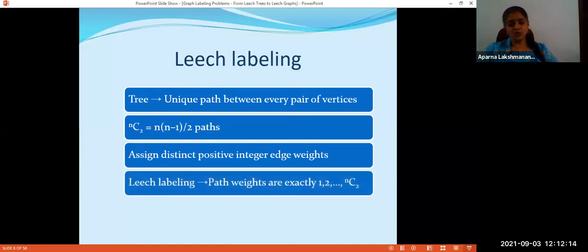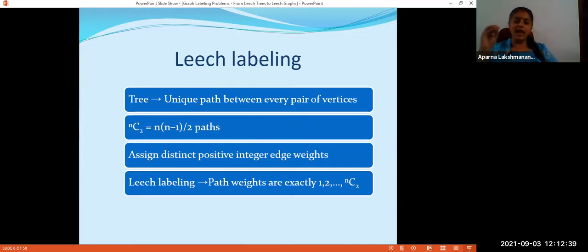Corresponding to these edge weights, the weight of a path means the sum of weights assigned to the edges. A labeling is called a Leech labeling if the path weights are precisely 1, 2, up to nC2. As we have already seen, in a tree with n vertices there will be precisely nC2 paths.